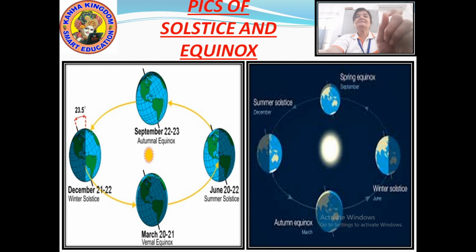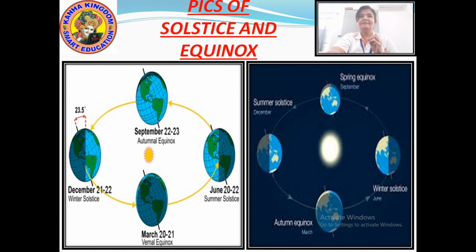The solstice which occurs on December 21st is known as the winter solstice. The equinox which occurs on 20th of March is known as the vernal equinox, and the solstice which occurs on 22nd of June is known as the summer solstice.